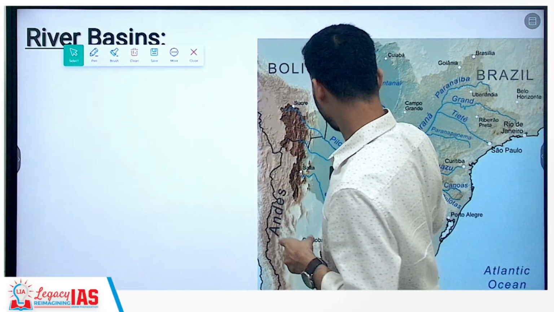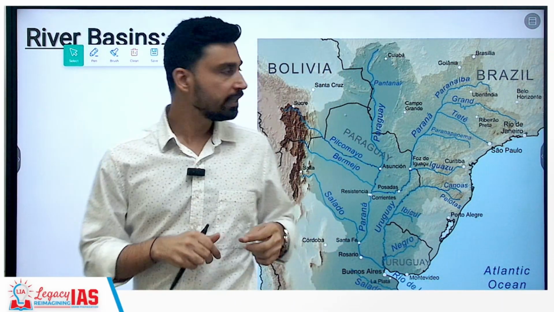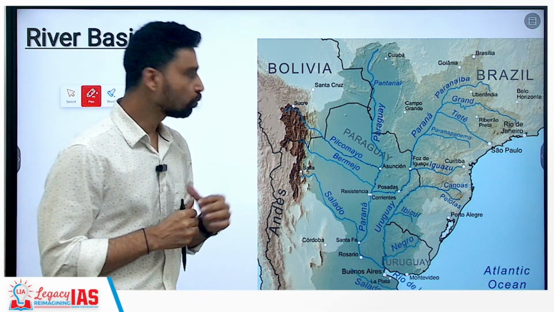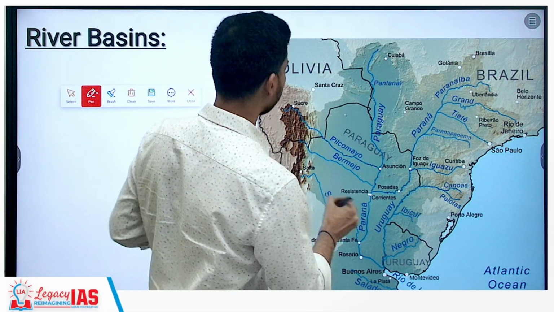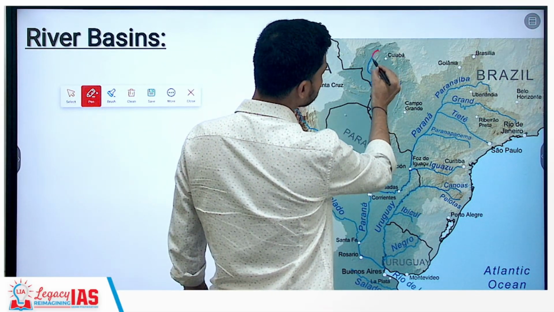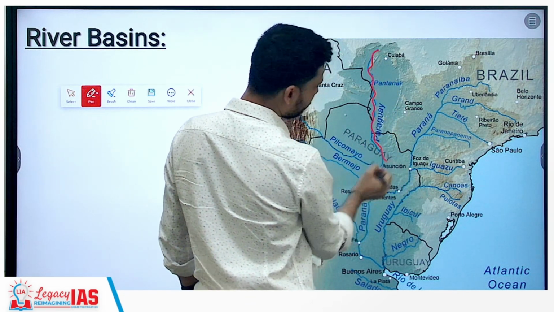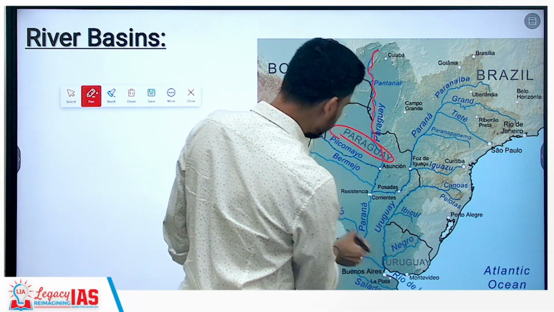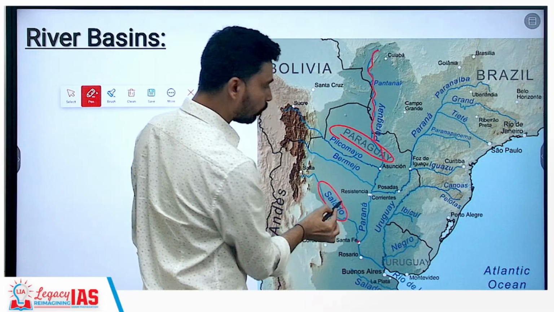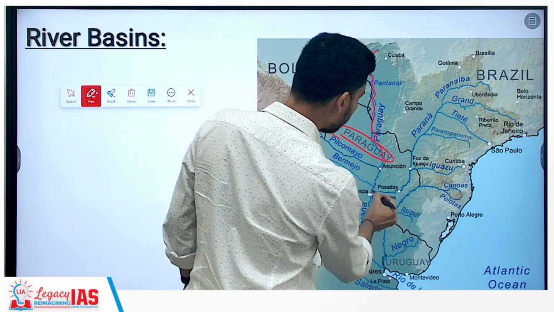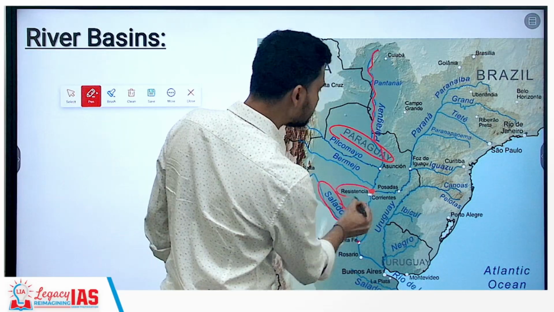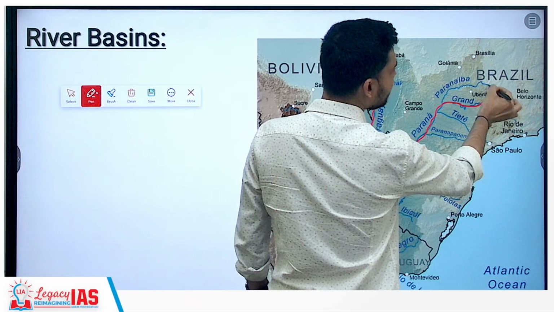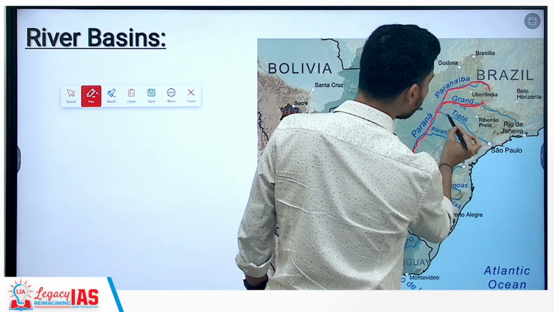Now further, if you look at this entire river basin, the second largest river system of South America is what we call the Parana Paraguay system. It is made up of several rivers. This is the river called Paraguay, because the name of the country itself is Paraguay here. Paraguay River is then joined by another river called Salado. Near Corrientes or Resistencia, Paraguay is joined by another river called Parana River, that originates from Brazil itself.